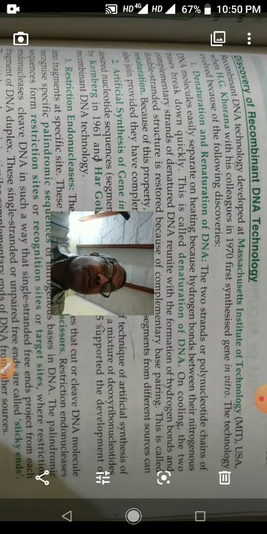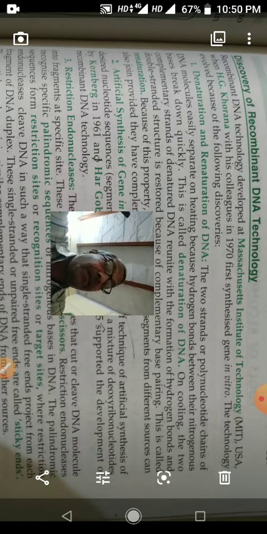So these two strands easily separate on heating. When we heat, the hydrogen bonds between their nitrogenous bases break down quickly and both strands separate. This is called denaturation of DNA.